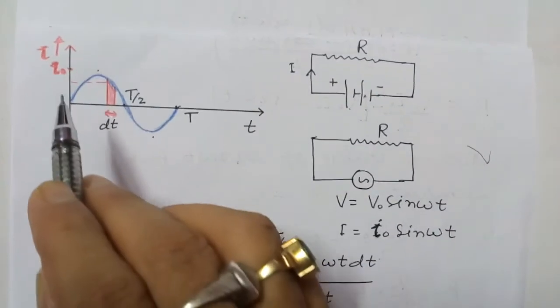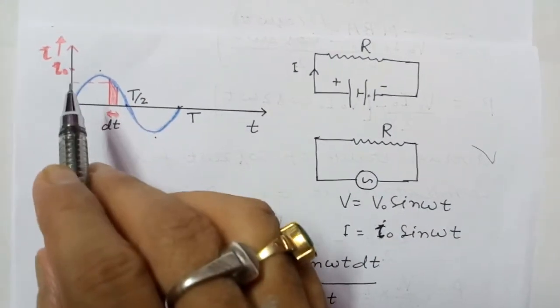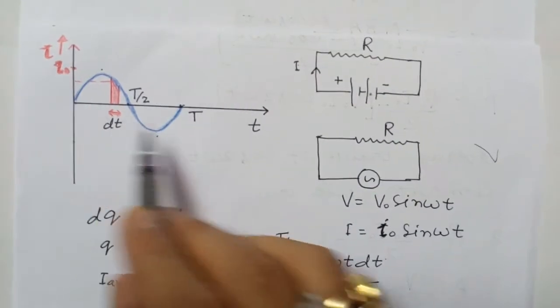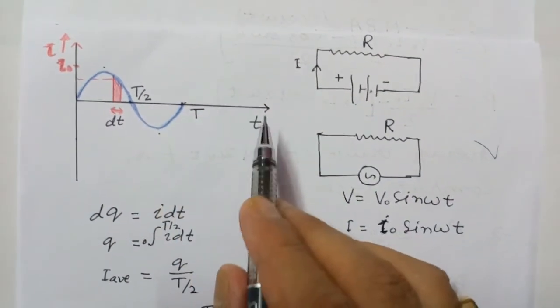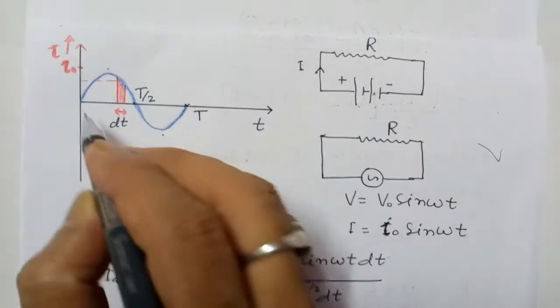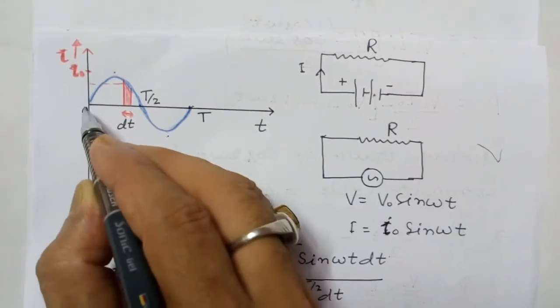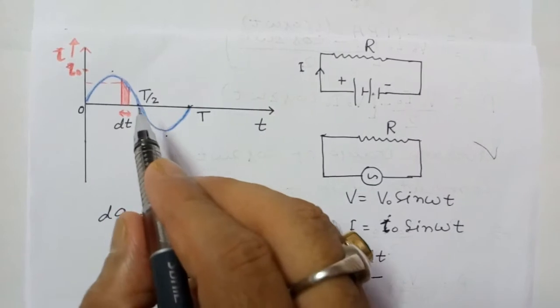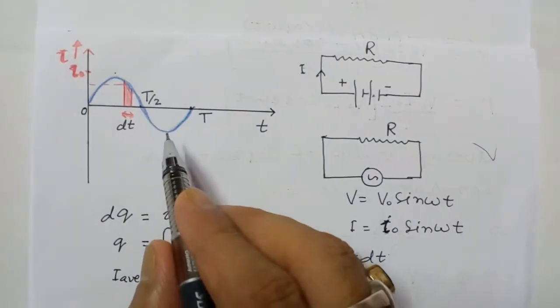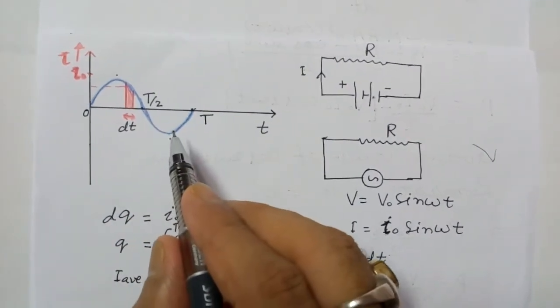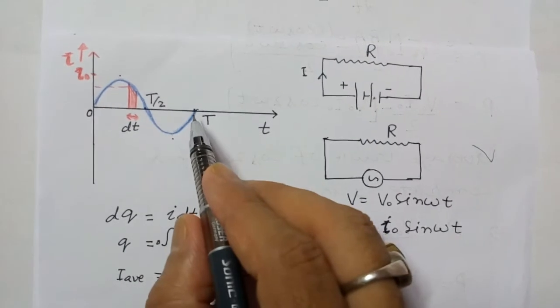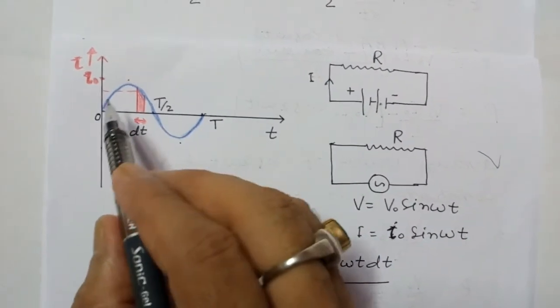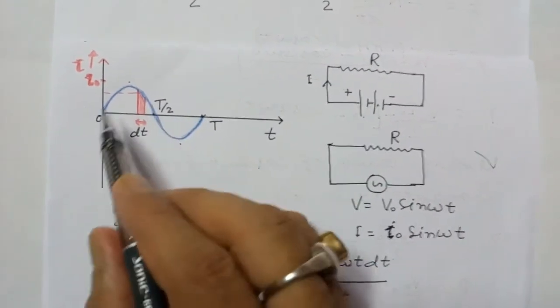This is the graph between current at any instant I and time t for alternating current. This is 0 time, after time interval T by 2 current again becomes 0, it increases in the opposite direction, and again at time T it becomes 0. Now we have to find the average value of current for half the cycle.